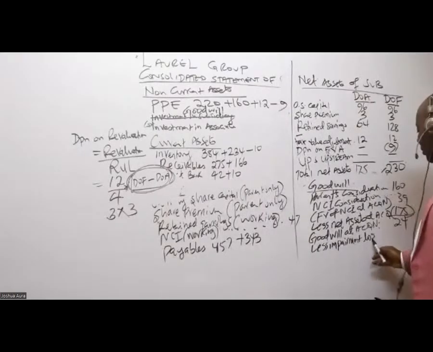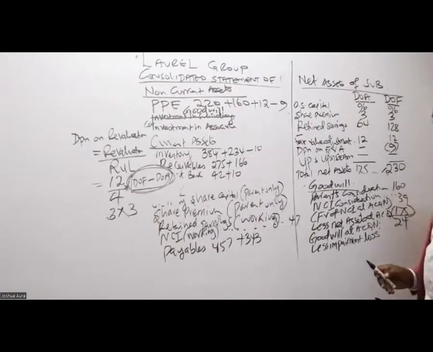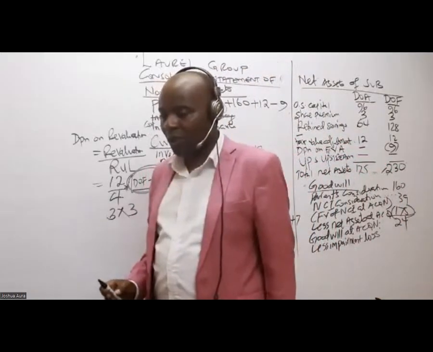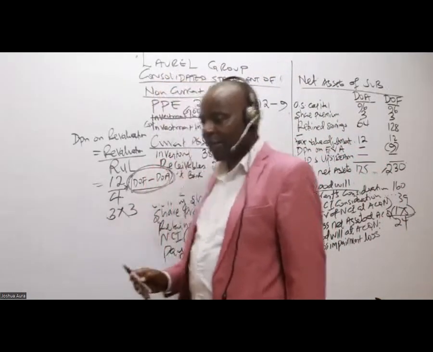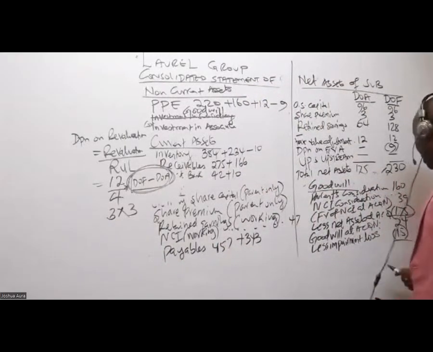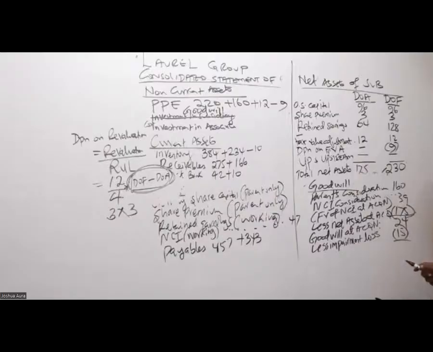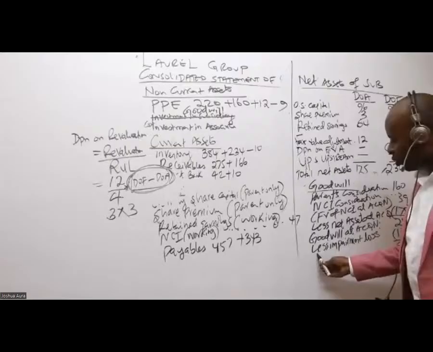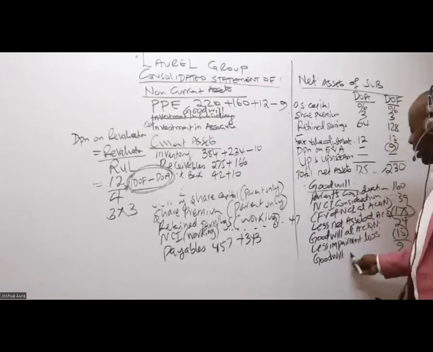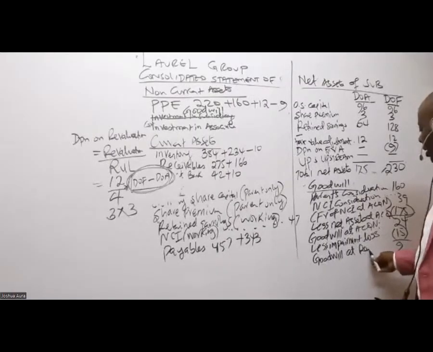So less impairment loss. Is there anybody who is able to remember the impairment loss? 15, right? So in this case here, 15. Kindly subtract: 24 minus 15 gives me 9. So this is the goodwill at the end of the year. We call this goodwill at reporting.